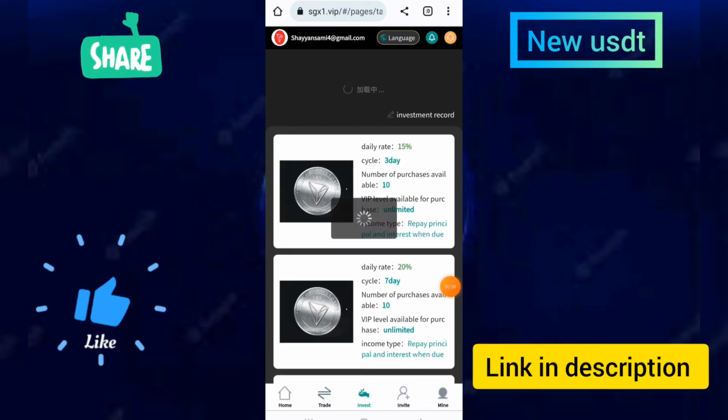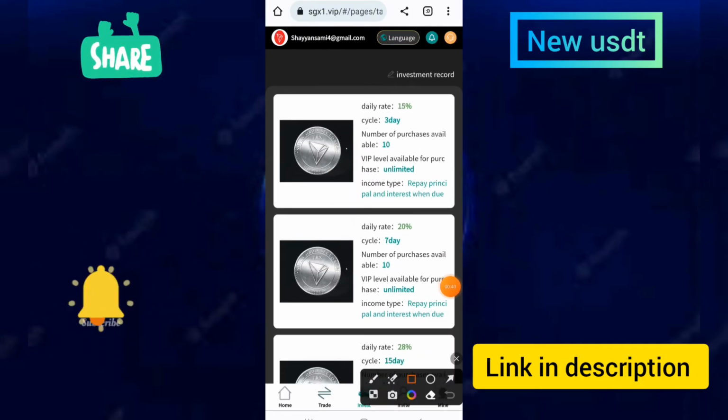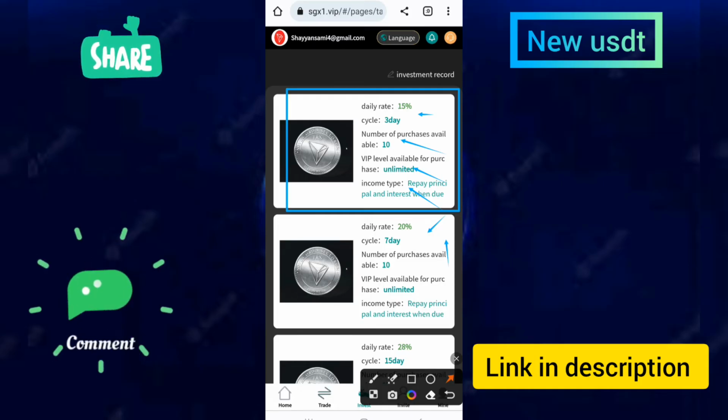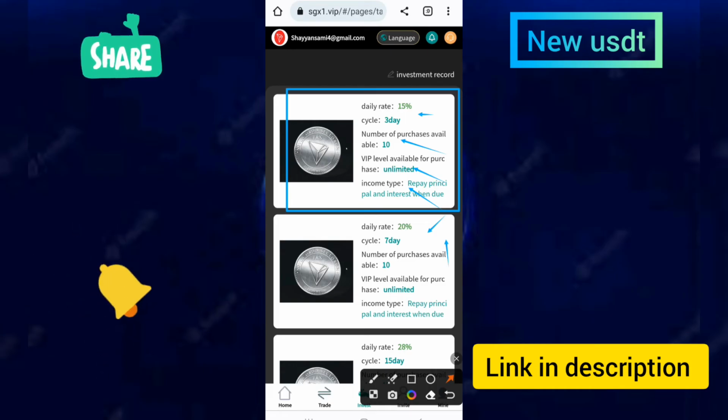If you have invested in the first plan to receive the reward, you only need to join with 10 USD, or $10, on this site. You can make up to 15% per day income and repay principal income. You can unlock a lot of income, and friends, you can see all the details, the unlimited reward and the principal amount of reward, in TRX and TRX dollars on this site.